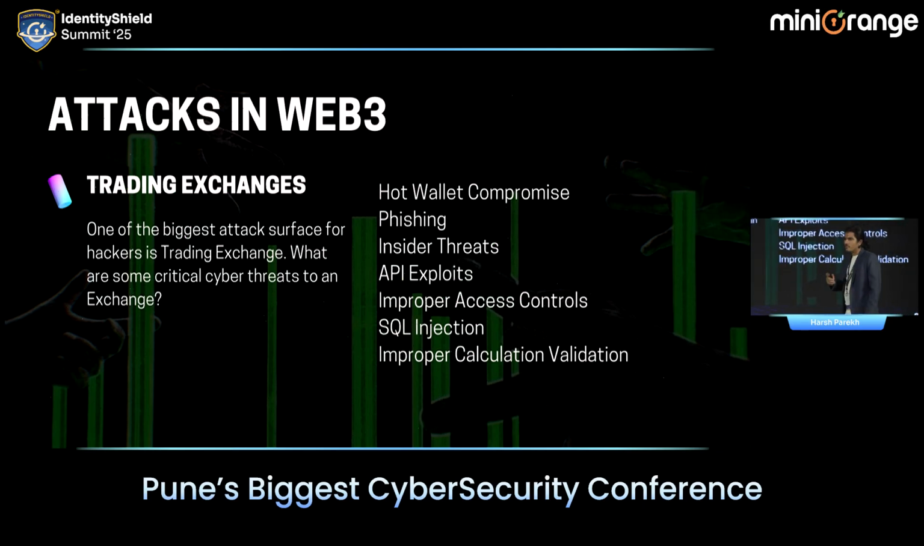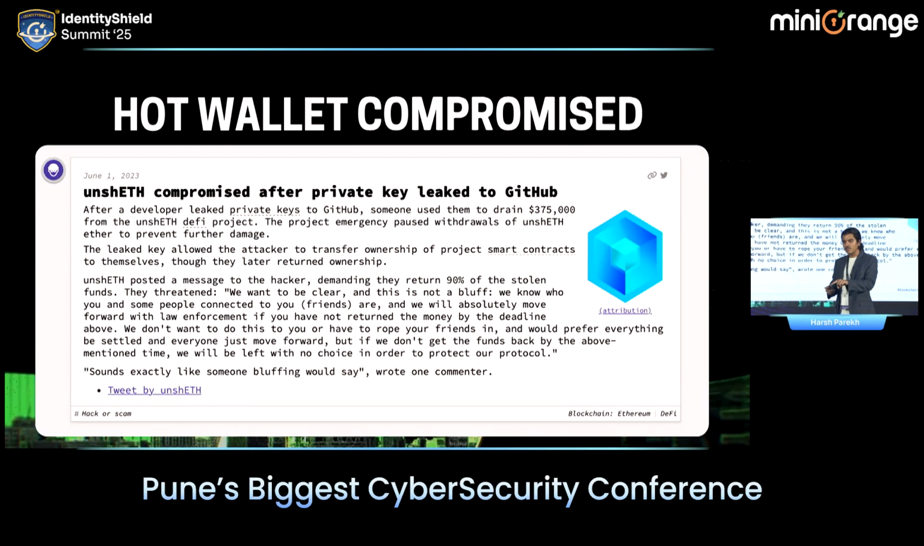Next is API exploits. Very similar to the Web2 ecosystem, we have a trading exchange with a front end in front of us, and we exploit different types of vulnerabilities over there. Those are all categorized in API exploits. Improper access control is again followed by API exploits. We are specifically focusing only on the Web3 ecosystem, but I'm just covering a couple of attacks that trading exchanges face. SQL injection is again a bug that trading exchanges face a lot, and they take care of this type of attack very well. And last is improper calculation validation. I will explain improper calculation validation in the last slide when we go into smart contracts.